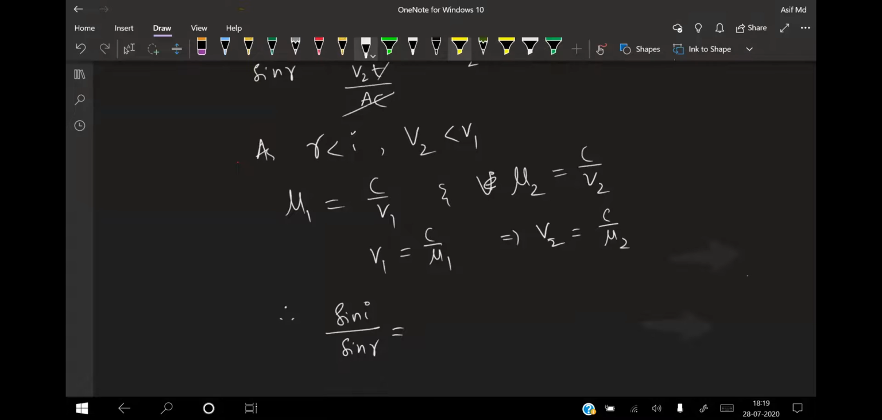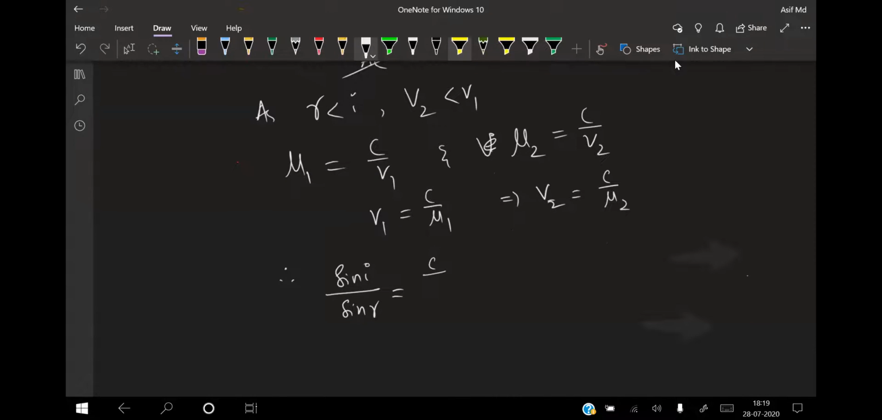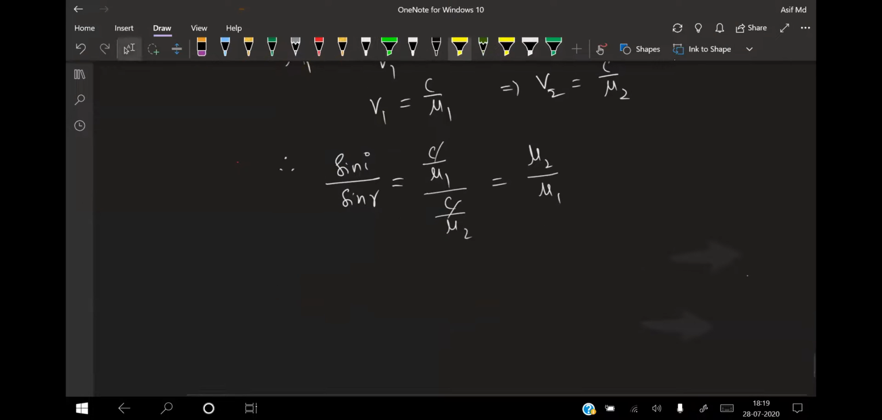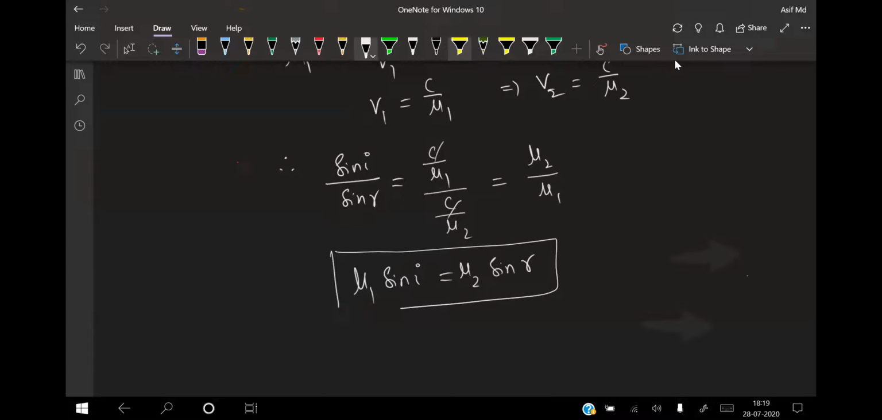So sine i by sine r, which is v1 by v2, is equal to c by mu1 divided by c by mu2. This c gets cancelled, so this will become mu2 by mu1. If I cross multiply and write it out, we'll get Snell's law: mu1 into sine i is equal to mu2 into sine r. So this is the proof of Snell's law, which you have studied in your ray optics. This represents Snell's law, isn't it?